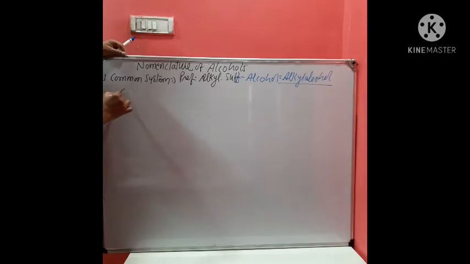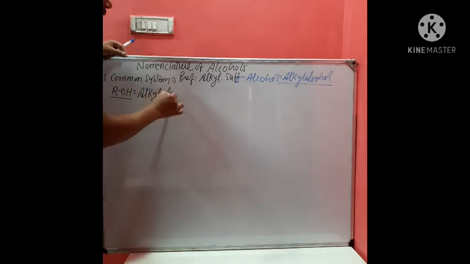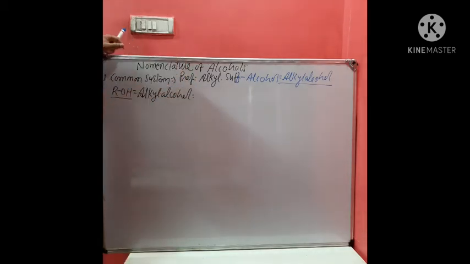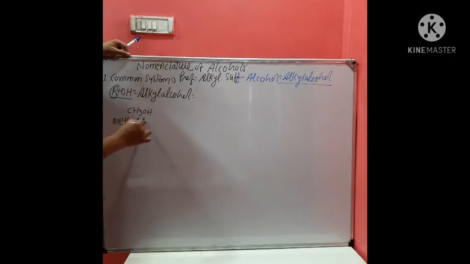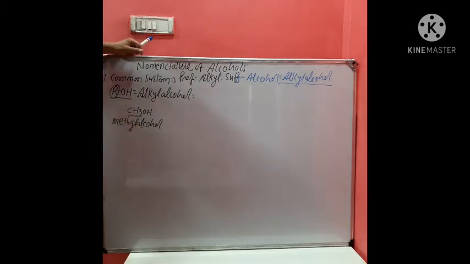Like suppose the first compound, or common compound ROH, is given the name alkyl alcohol. Now start writing, that is changing R. If I write CH3OH, then this becomes methyl alcohol, simply methyl alcohol, because the R is substituted by CH3.